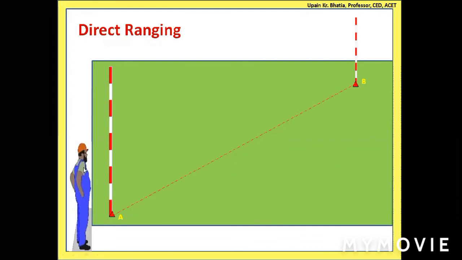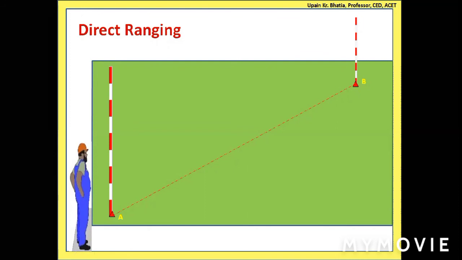Now, the person who is standing over here can see that these two ranging rods should be in the same straight line. Though if you join two points, that is always a straight line. But if you want to locate intermediate points, this person can stand somewhere here and adjust himself, keeping one eye closed.